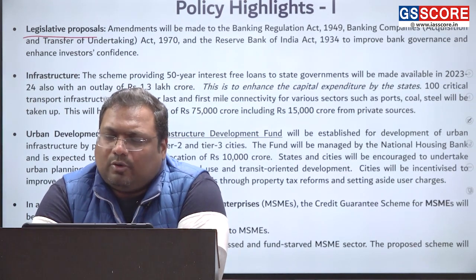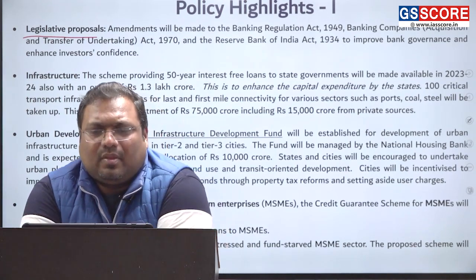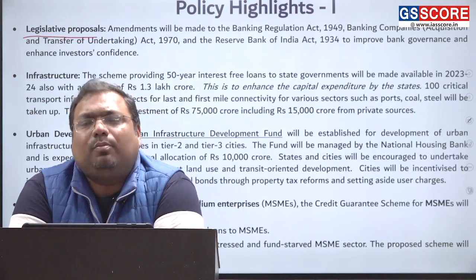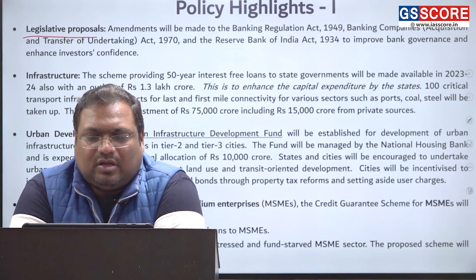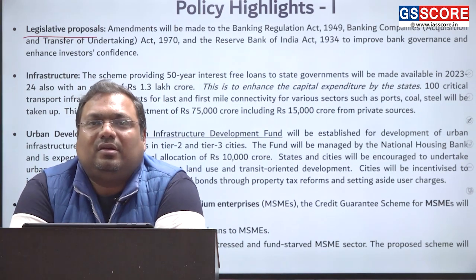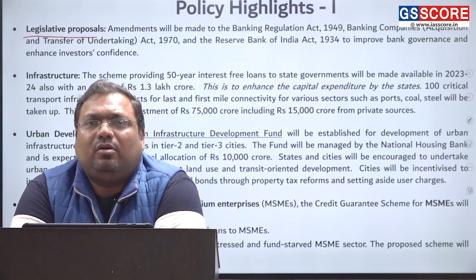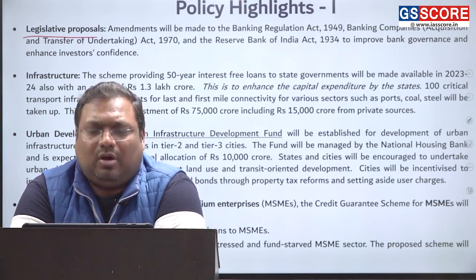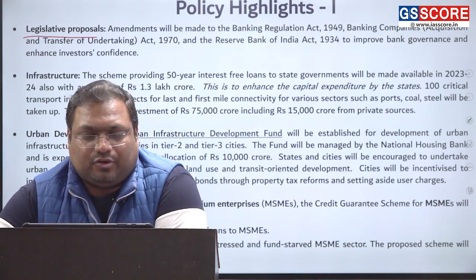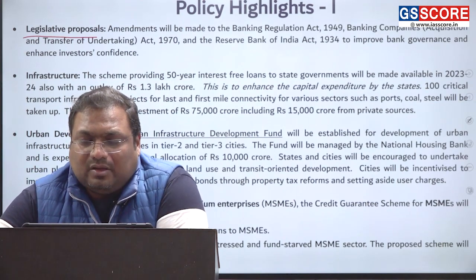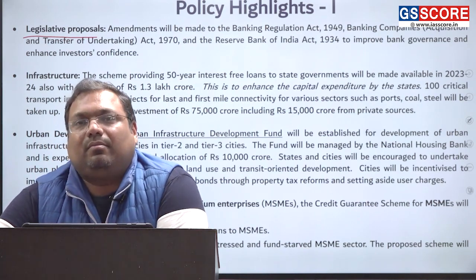Then urban development also we have discussed. Okay. So those were actually your policy highlights as well, that what we are really going to do this year. So for example, we discussed that this much for railway, this much for airports. For example, 50 new airports or helipads or aerodromes we are going to create. Likewise, urban infrastructure.